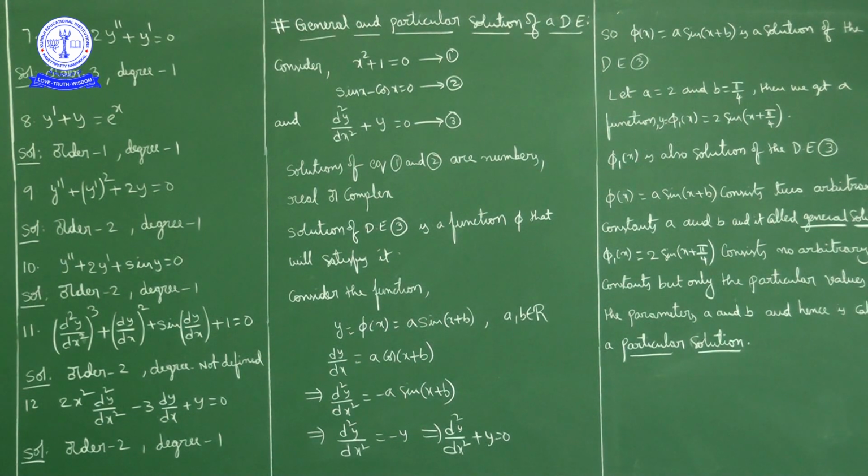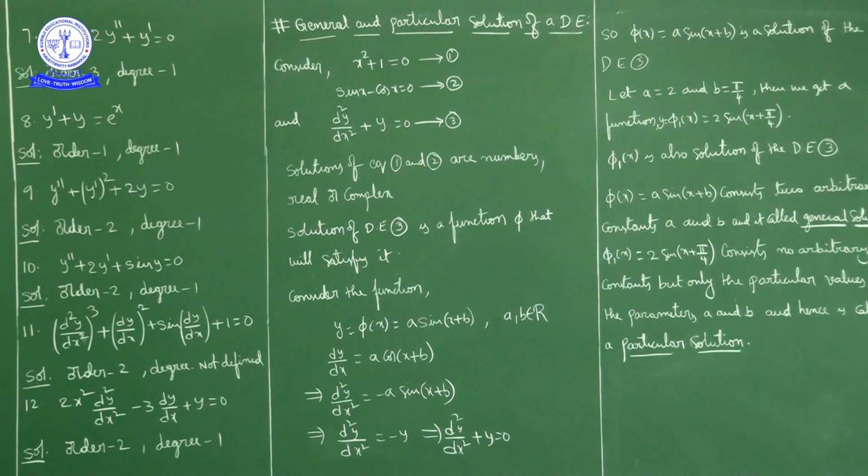We have d square y by dx square whole cube plus dy by dx whole square plus sin of dy by dx. This you cannot write as a polynomial equation in dy by dx. So degree is not defined. Order 2, degree not defined.